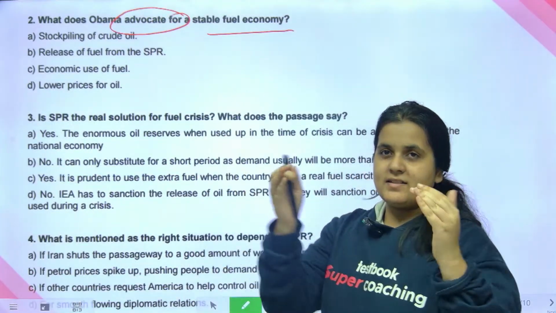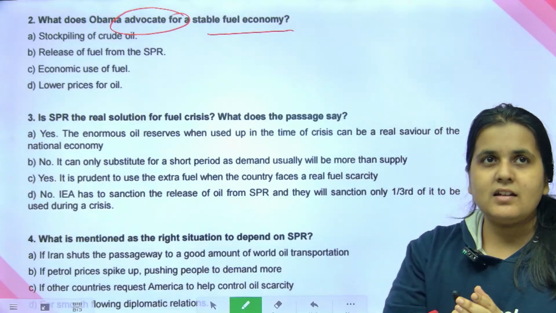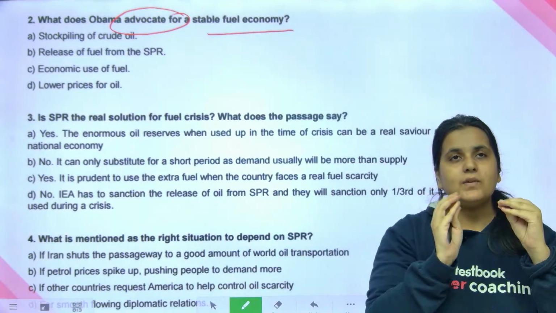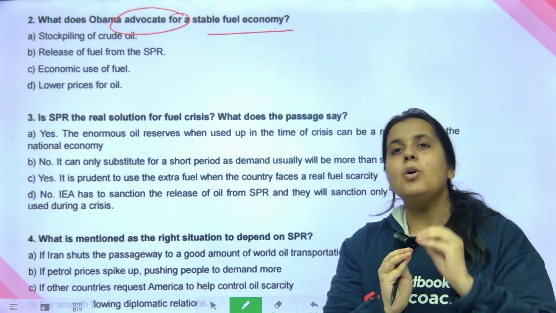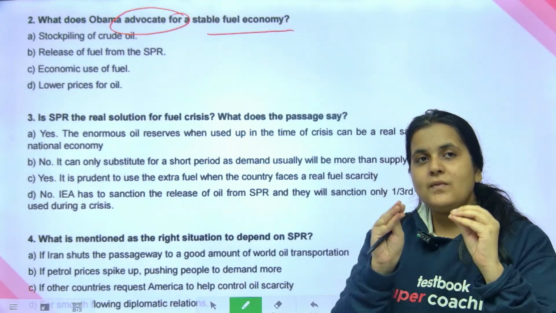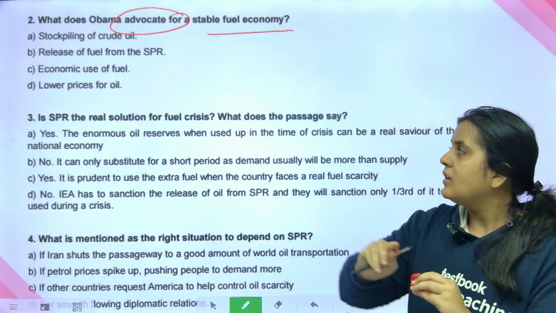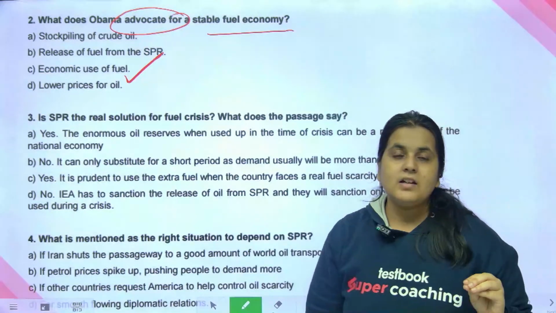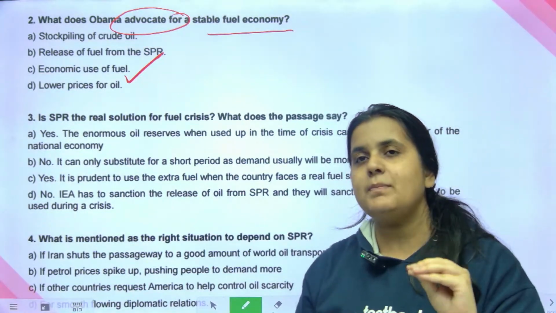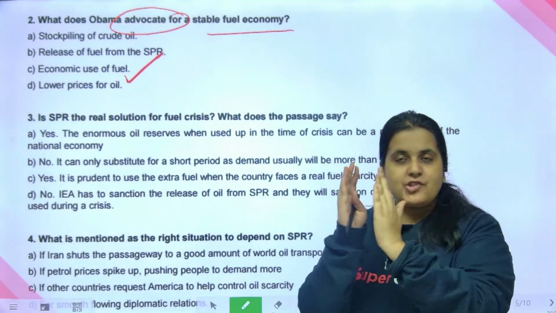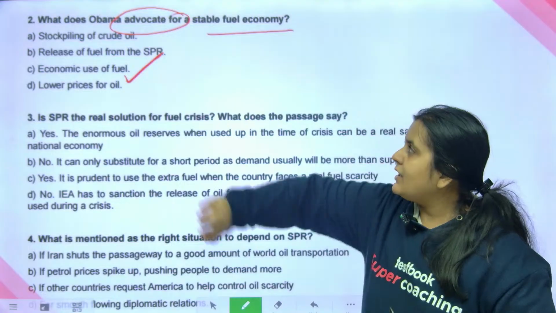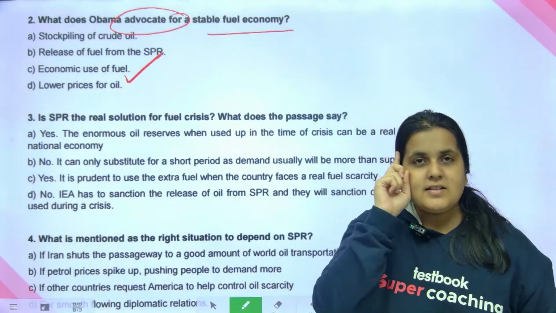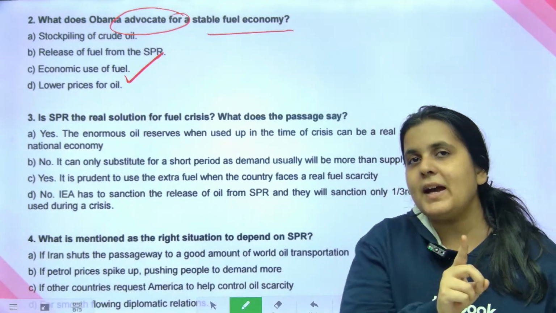What is his advice? Generally, where does advice come? It comes in the last para. What does he say? Less thirsty vehicle. Less thirsty vehicle means a vehicle where the use of fuel is less. So which option says vehicles where the use of fuel is less? Economic use of fuel. Answer option will be again C. Got it, guys? You will have to go back to the passage and check. So understand, make a strategy for every question. See, that's why I tell you, these kinds of direct or specific questions should not be answered only on the basis of your memory. Please go back to the passage and check.